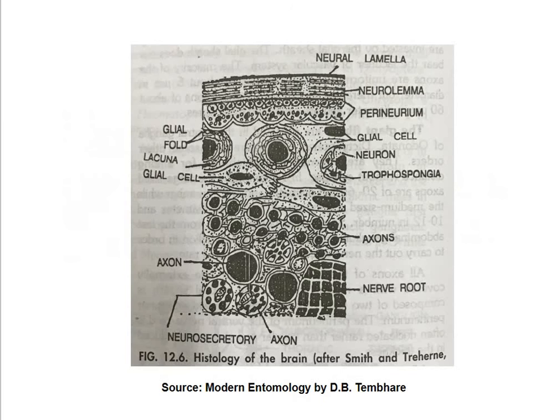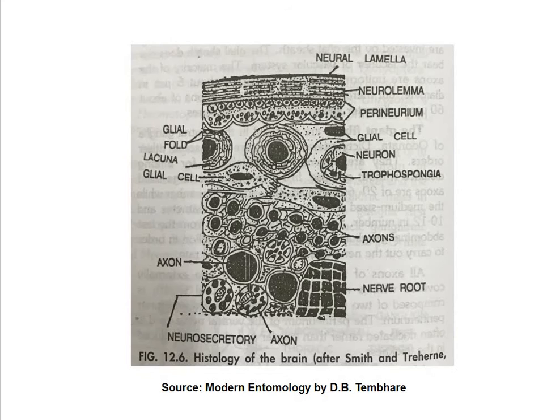Now again in microanatomy we discussed the brain sheath, then neural lamella, after that the perineurium, and again the cortex which shows the presence of neurons, glial cells, then pars intercerebralis. Okay, now the medulla is the major occupied region of the cortex. Such a region we will discuss in the next lecture.